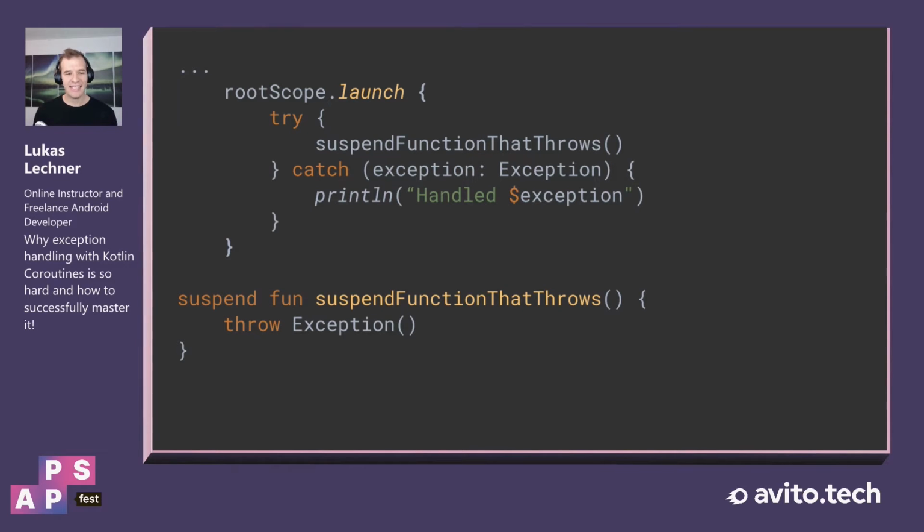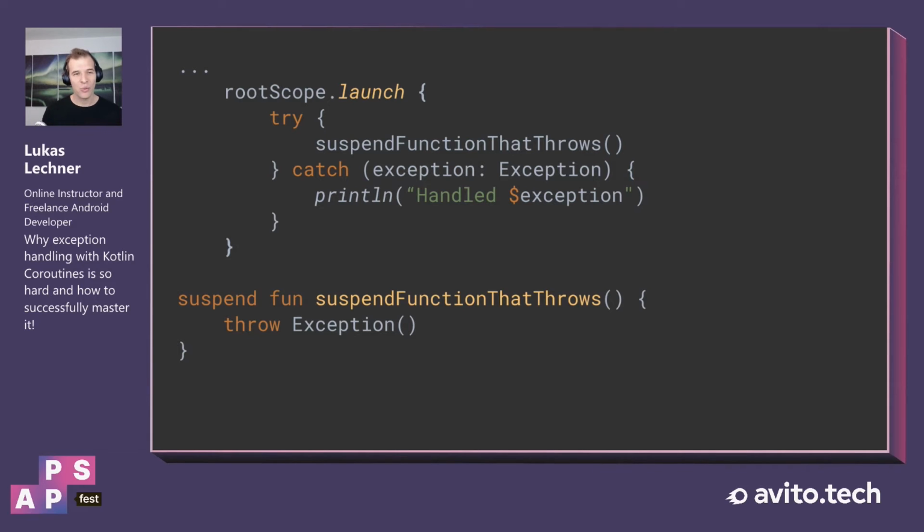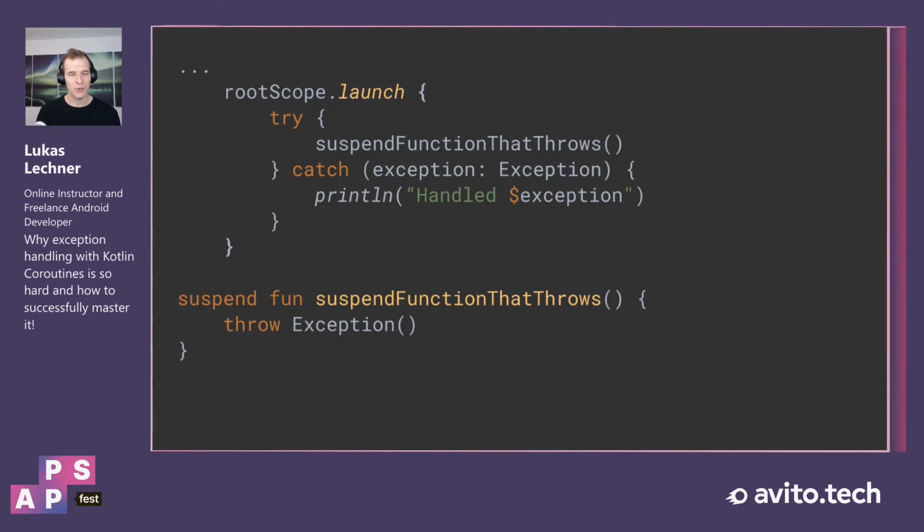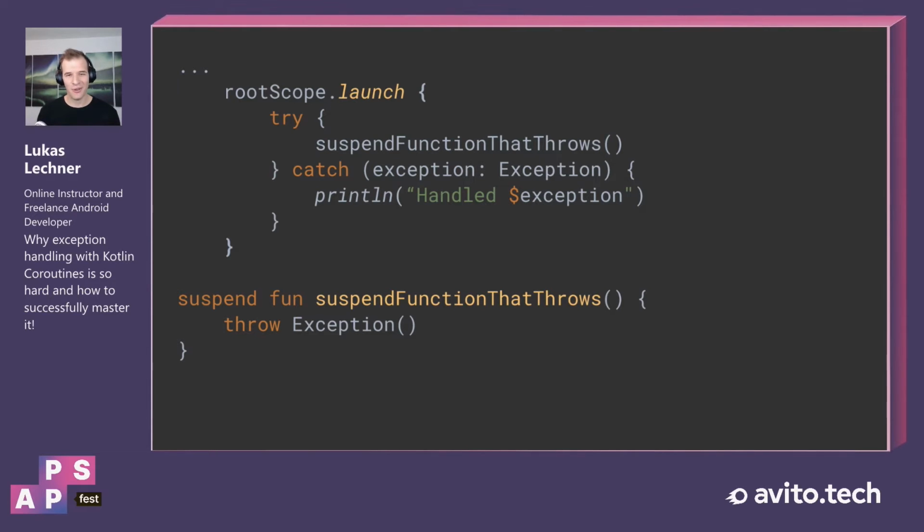If the exception is not thrown directly in the coroutine itself, but in a suspend function, then like a regular function, the suspend function rethrows the exception, and therefore again, we can use try-catch on the call side to handle the exception. So exception handling looks pretty simple with coroutines, right? So why am I actually talking 30 minutes about it?